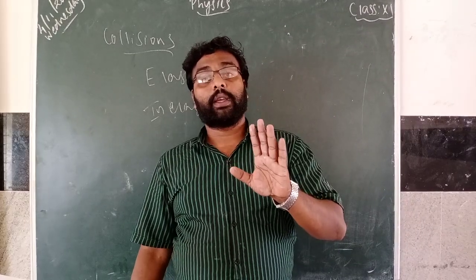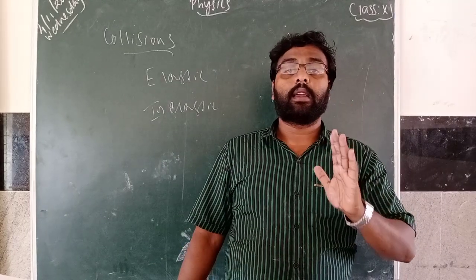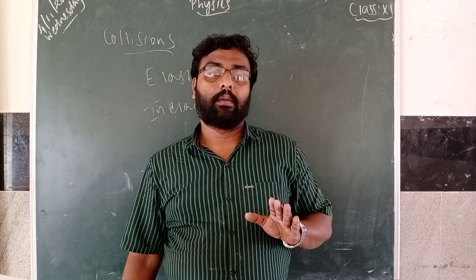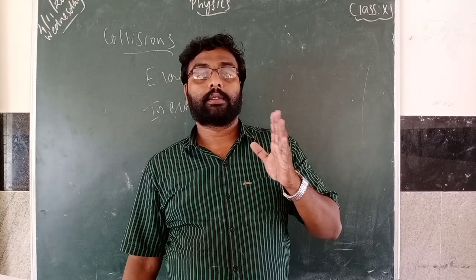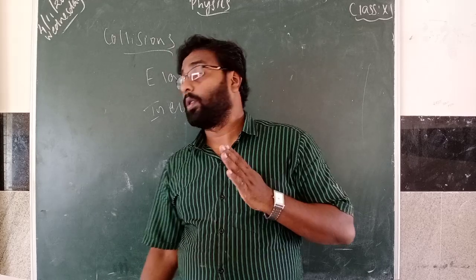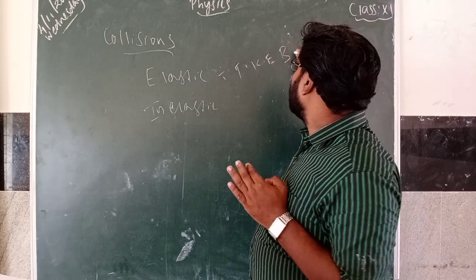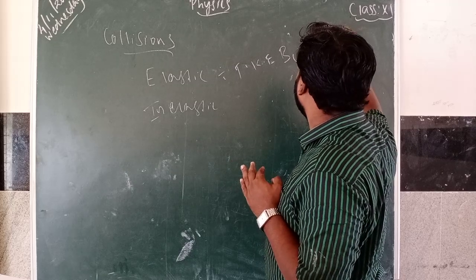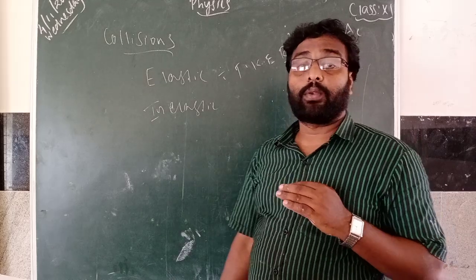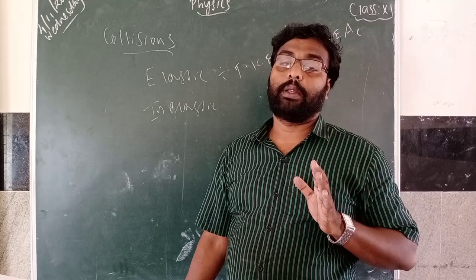So elastic collision means the total kinetic energy before collision will be equal to total kinetic energy after collision. Before how much kinetic energy, after also the same kinetic energy. Billiards is a good example for that. Elastic collision. So total kinetic energy before collision is equal to total kinetic energy after collision. That is what elastic collision is.